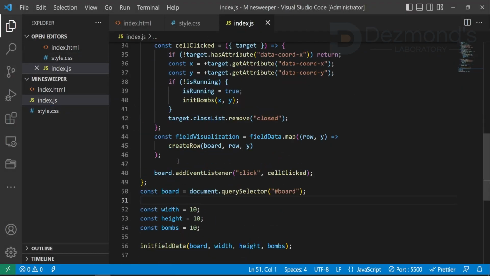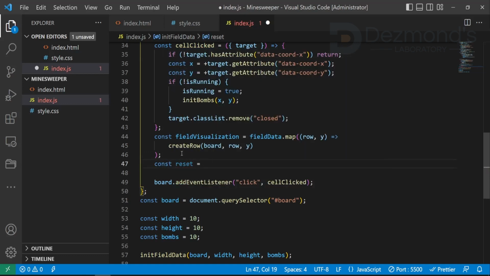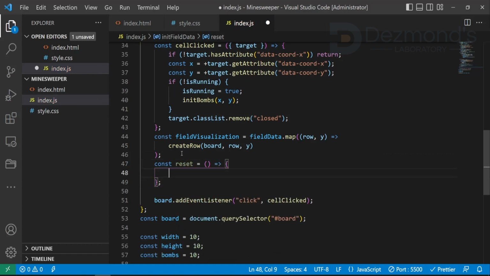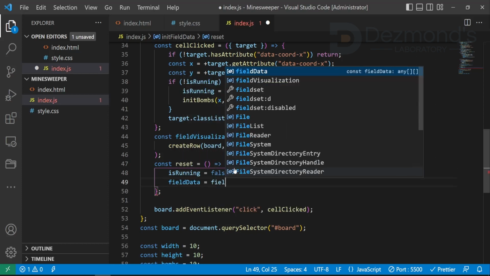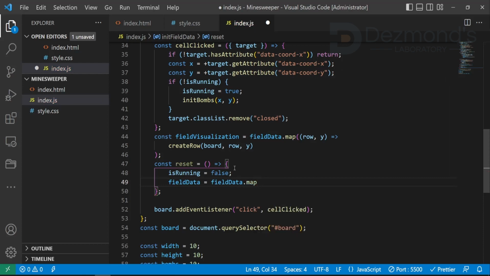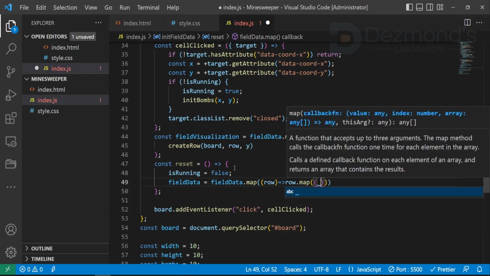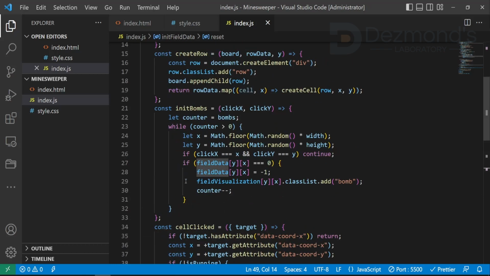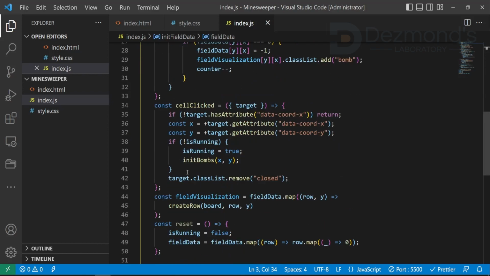Now we need to add functionality to the button. Let's add reset function to our wrapper function. Firstly, we need to reset isRunning flag to false. Next, we need to reinitialize the field data. Let's do it by using map method. But to do this, we need to change variable definition from const to let. Anyway, we will need it in the future.